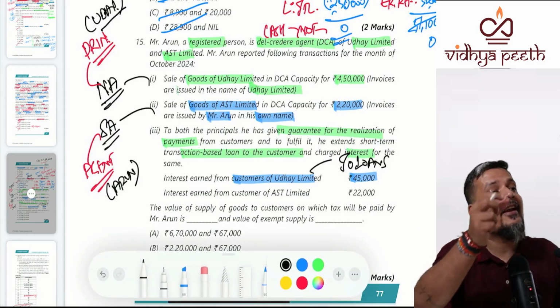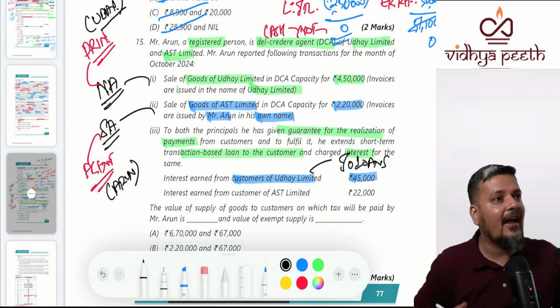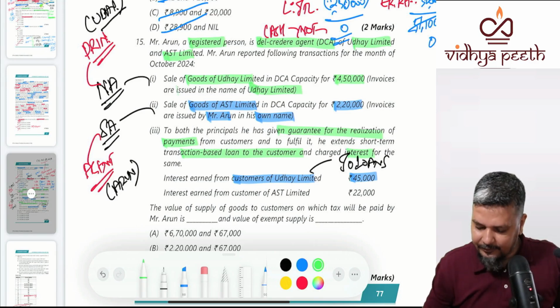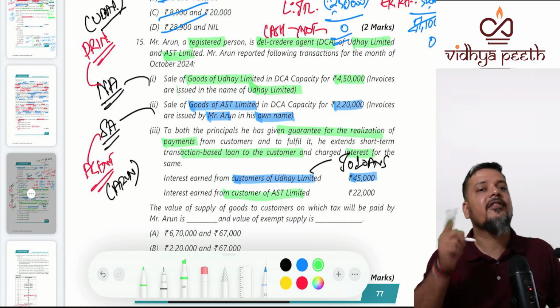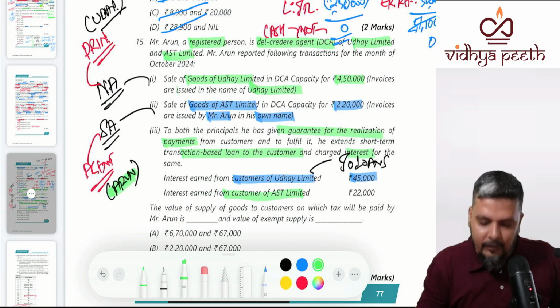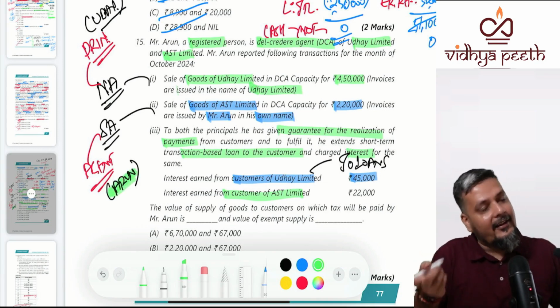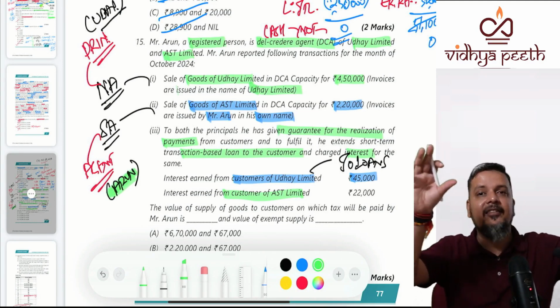He is working like a non-banking financial company. He is working like a finance company. Now interest earned from customers of AST Limited, who's the supplier? Arun is the supplier. And Arun is getting interest also from the same customers. So Arun to customers, supply is there. Arun to customers, interest is also there.